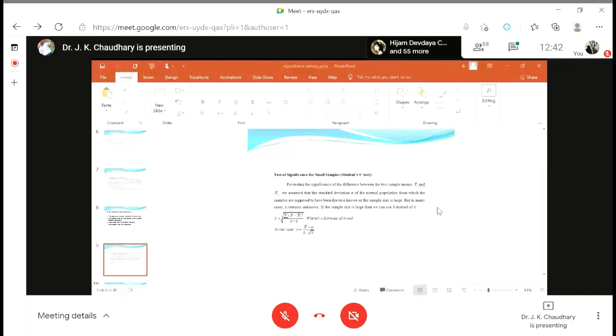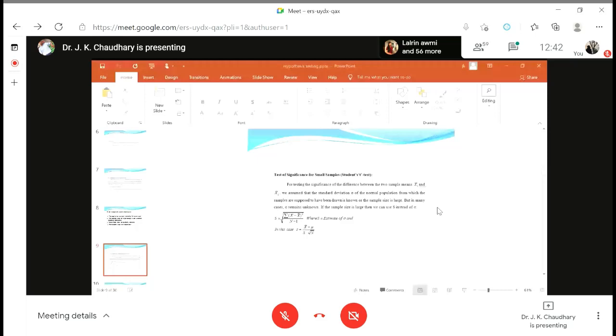So again, I'm telling you, the t-test is used for the comparison between two groups. In the t-test, the sample size is less than 30. In the Z-test, the sample size is more than 30. But the range is the same in both the tests. The Z-test ranges from minus infinity to plus infinity, and the t-test range is also from minus infinity to plus infinity. Okay?